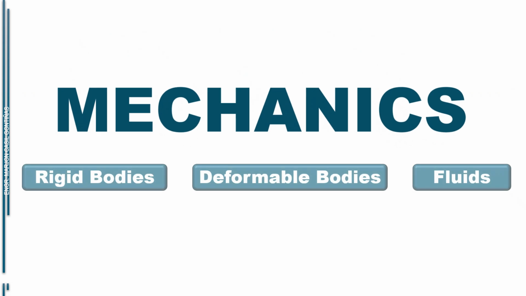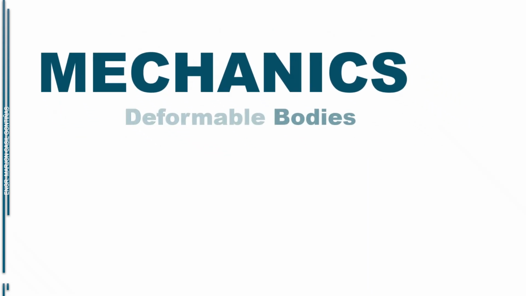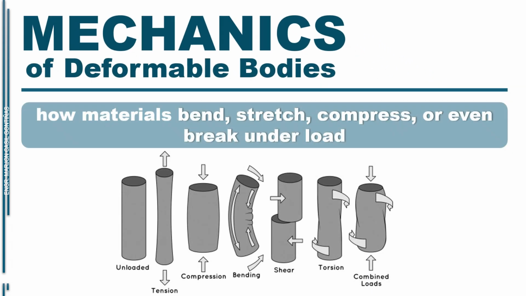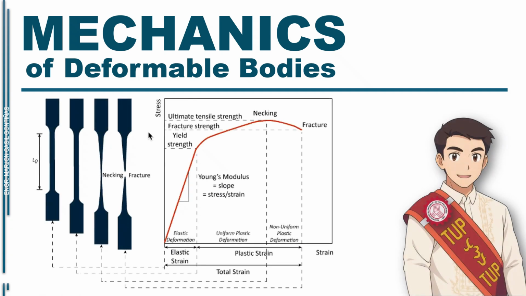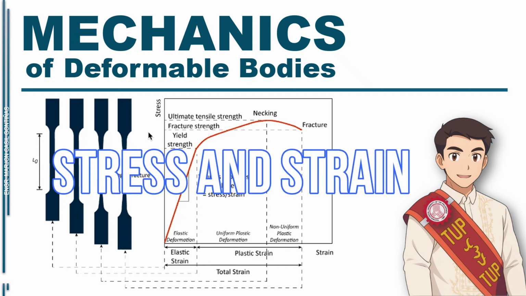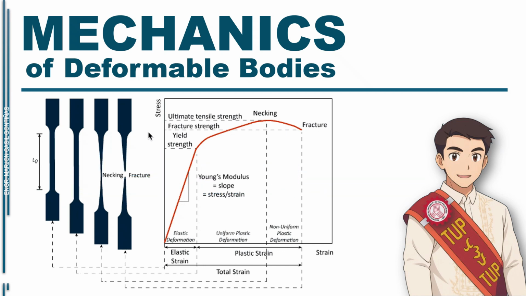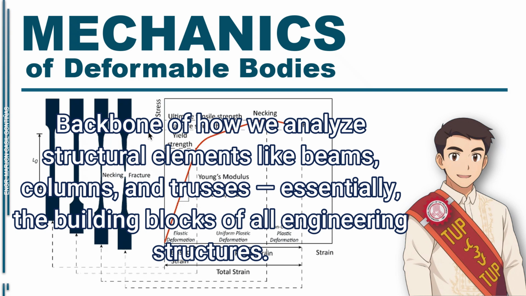When we care about how materials bend, stretch, compress, or even break under load, we look at the mechanics of deformable bodies. This includes what we often call mechanics of materials, or strength of materials, which is essential in designing safe and reliable structures. We'll explore two fundamental concepts in mechanics of deformable bodies: stress and strain. While they may seem simple at first, these ideas are the backbone of how we analyze structural elements like beams, columns, and trusses, essentially the building blocks of all engineering structures.